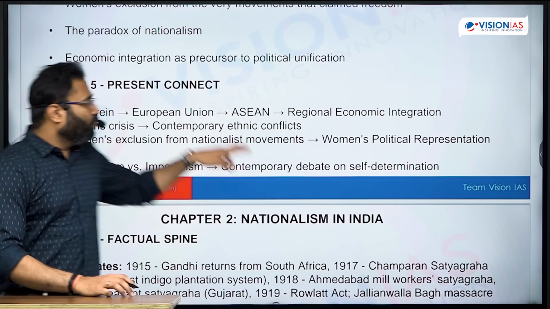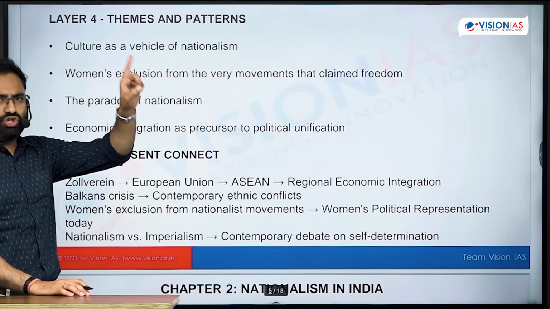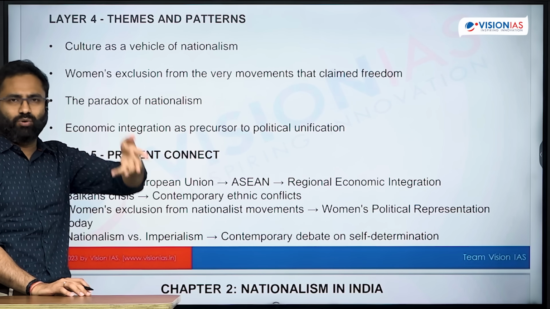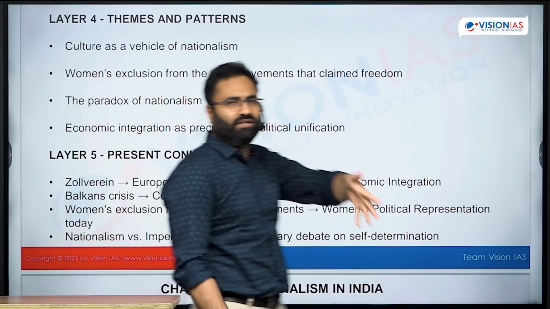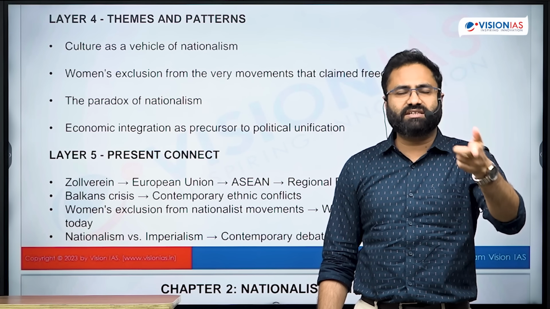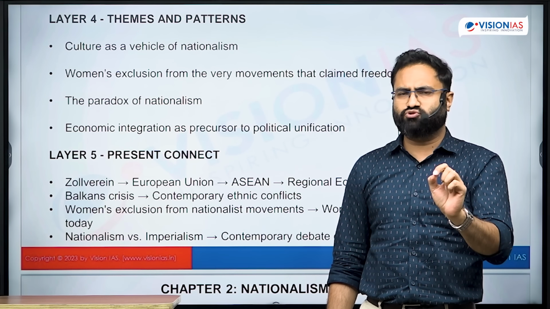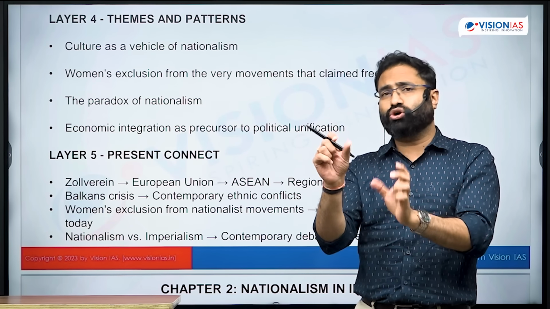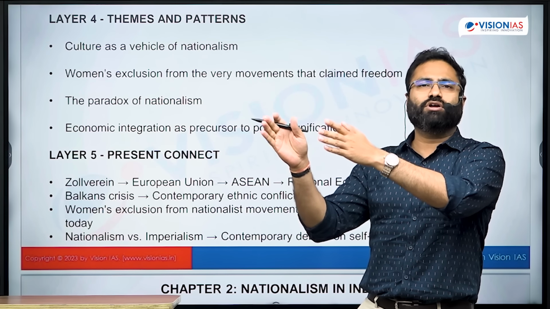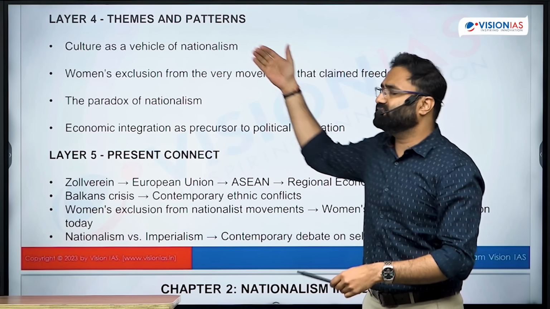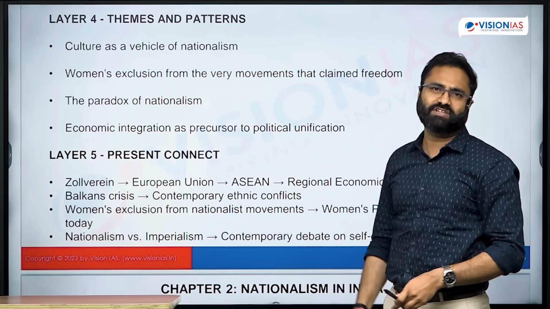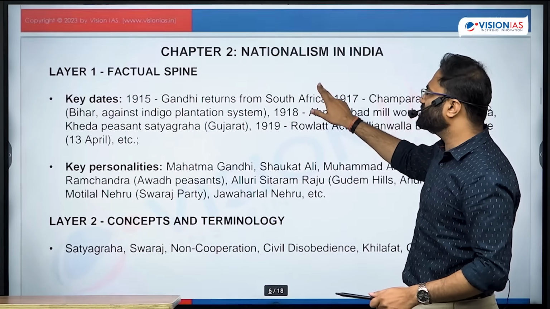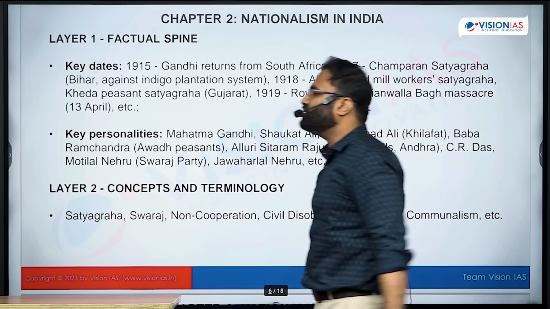Now see, what we have discussed is identification of certain important facts, having a note of that, having an idea regarding why we are noting down those things, why we are reading those particular aspects in the first place. Next is identification of the conceptual aspect, key concepts, then the cause and effect relation, and this is going to ensure that you are getting the crux of that particular topic in your notebook. Then next is theme and pattern identification, and lastly the present connect. Now for another chapter we will talk about in detail, and then we'll just skim through, we'll just read those things, right? Next chapter is nationalism in India.